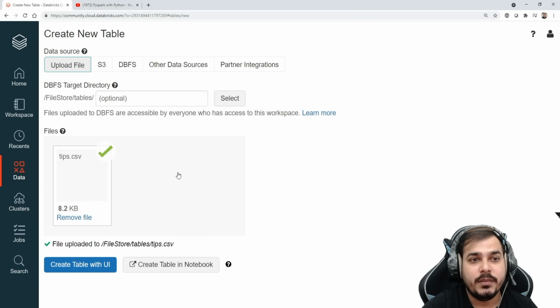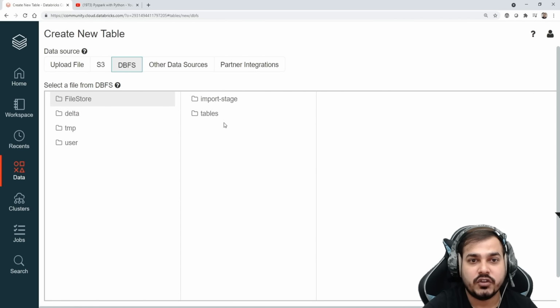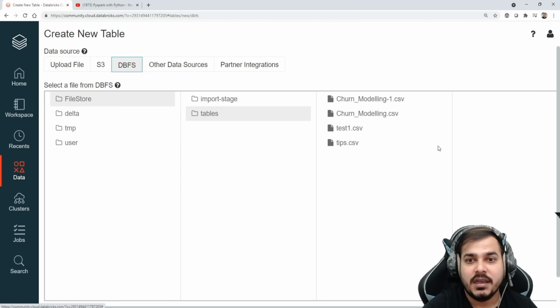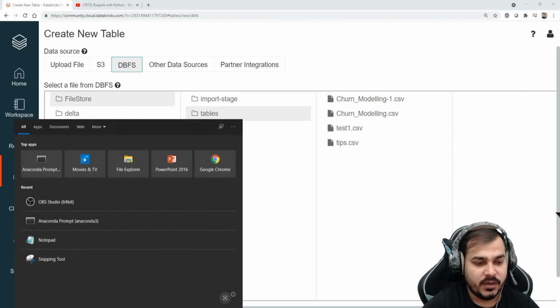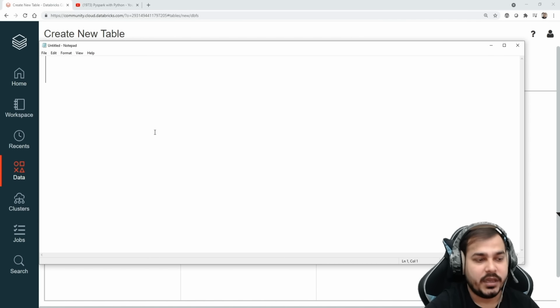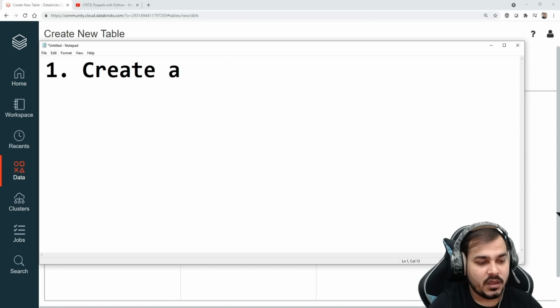Now here you'll be able to see that your tips data set will get uploaded in this DBFS directory. So here you'll have something like FileStore/tables. Okay, now let's click on this DBFS, and here you can see FileStore. Probably you can also click on tables. Here you have this tips.csv. I have also uploaded all these data sets in my previous videos. Probably I was just using this. Okay, but here I'm just focusing on tips.csv. Now let's do the first step. Remember, the first step in Databricks is that we need to create the cluster. Okay, create a cluster.